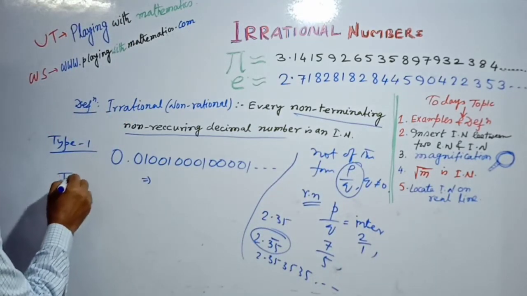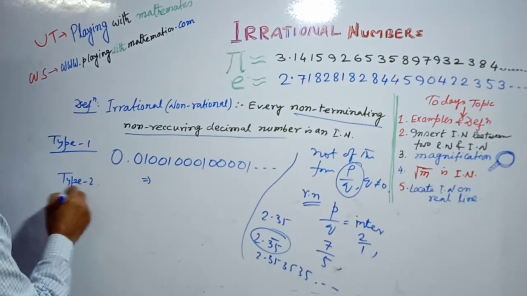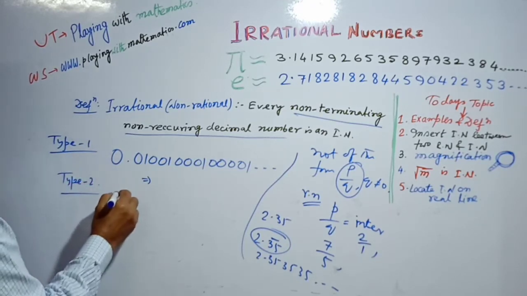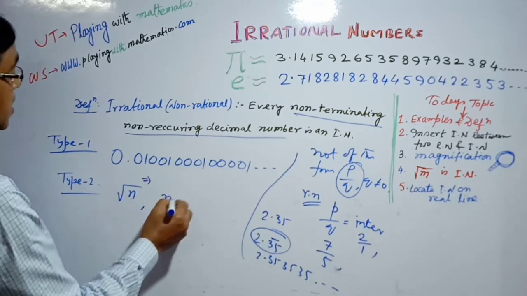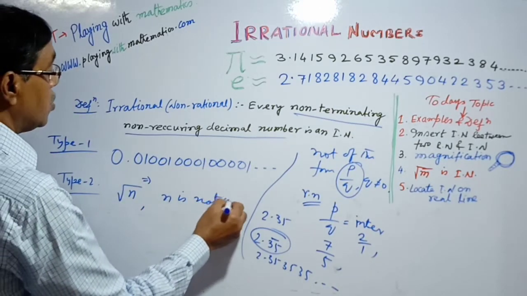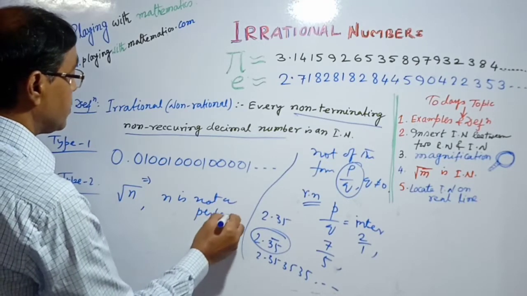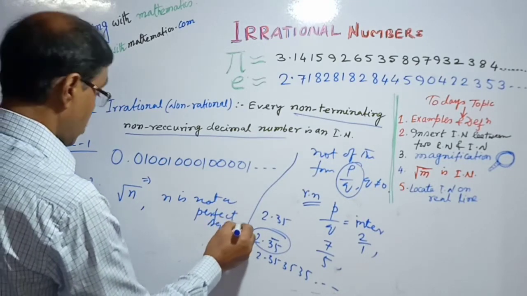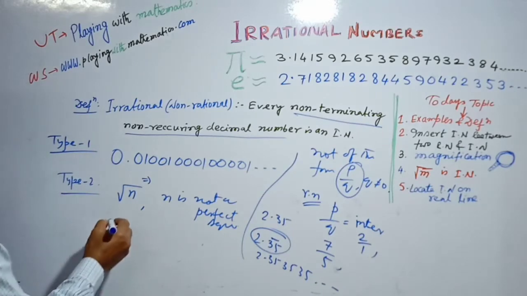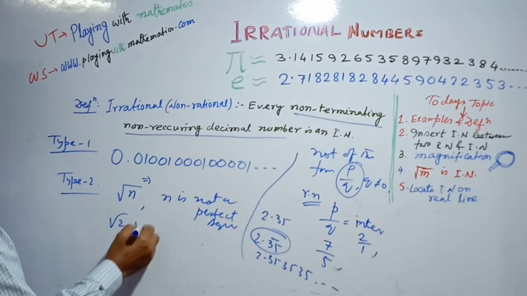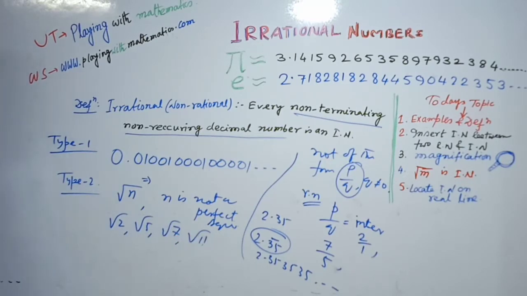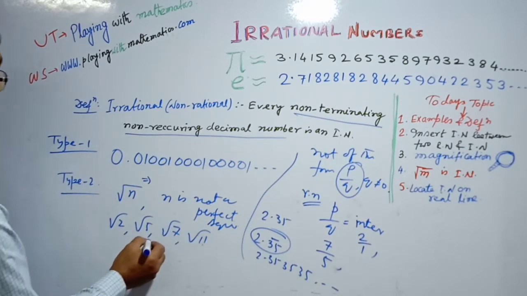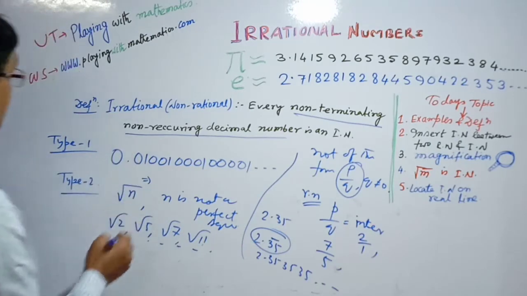Type 2 is of the form root n, where n is not a perfect square. That is root 2, root 5, root 7, root 11. All these are irrational numbers of type 2.